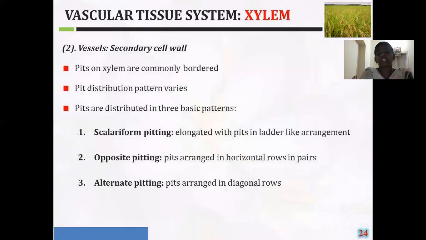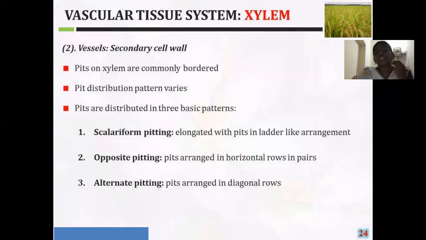Coming to the alternate fitting, here the pits are arranged in an alternate manner on the diagonal rows. On the diagonal rows, the pits are arranged alternate to each other. This is about the different types of fittings which are present on the vessels.